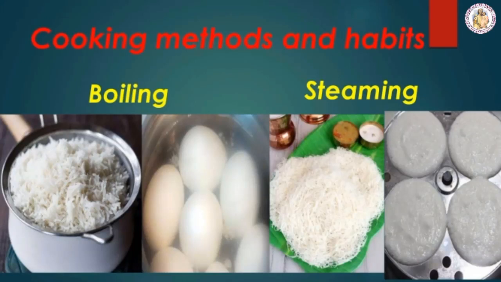Commonly used cooking methods are given below. First one is boiling. It is a method of cooking food by immersing it in boiling water so that the food becomes soft. Example, rice and egg. Second one is the steaming method. It is a method of cooking in steam by placing the vessel in a container with boiling water. Example, idli and idiyappam.